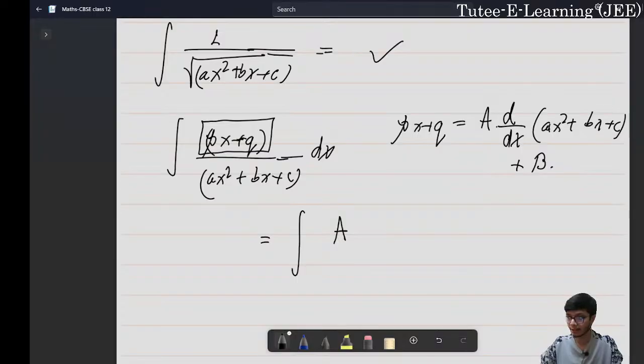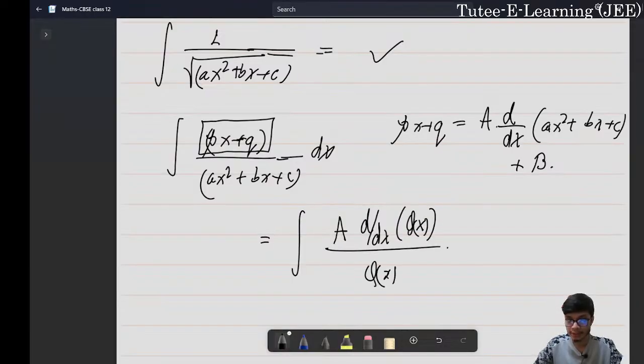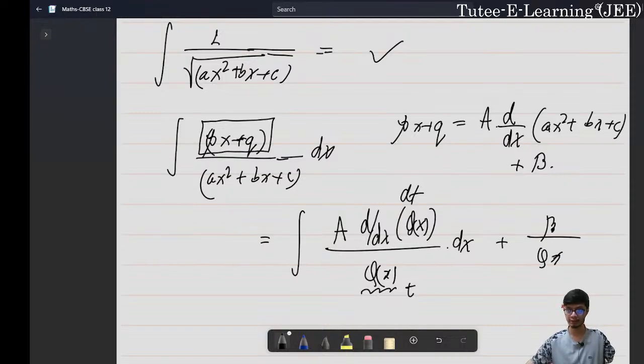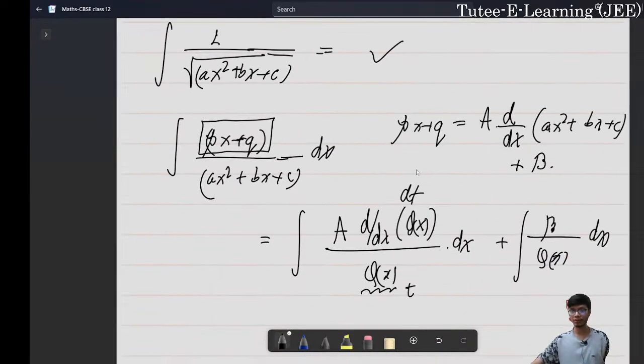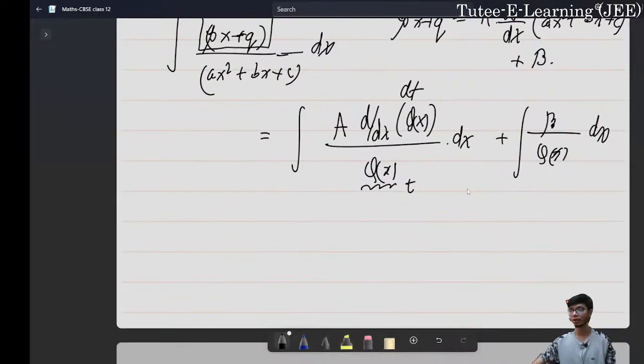we will have the derivative terms over here. I'm using q of x as the quadratic function, so the derivative of the quadratic upon the quadratic. If we assume the quadratic as t, then the derivative of the quadratic dx would become dt, and this is t, so this will simply be equal to a upon t. And then we'll have this constant upon the quadratic function, and the integration of this is very simple, which we've already performed in step 1. So by using this we can evaluate integrals of all the different forms.